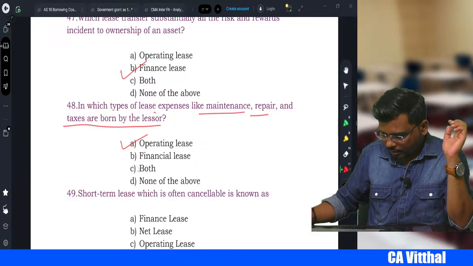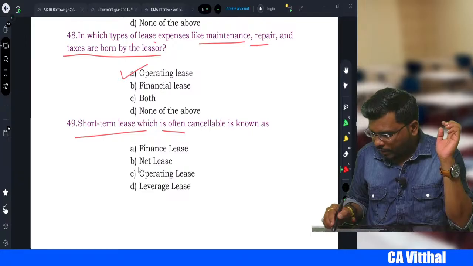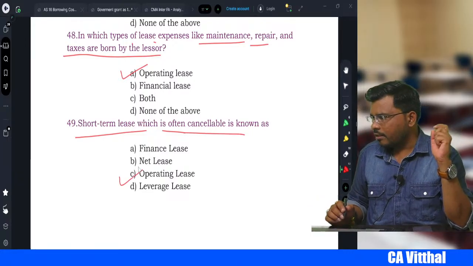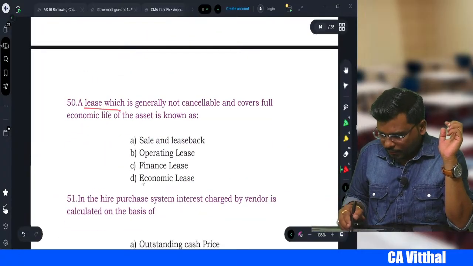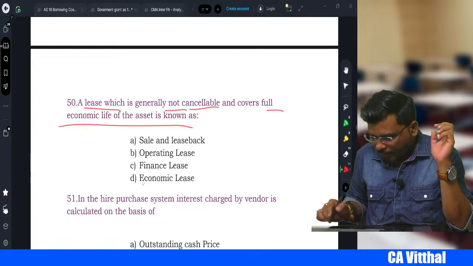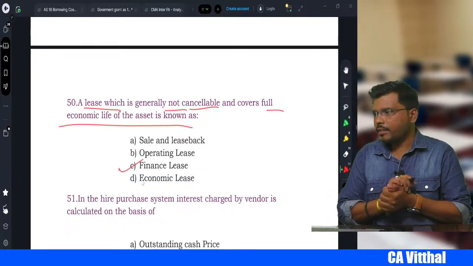Okay, yes. Short term lease which is often cancelable is known as what, sir? Operating lease, right? Yes. Okay, next one, a lease which is generally not cancelable and covers the full economic life of the asset, which lease, sir? Again it is a finance lease, right?